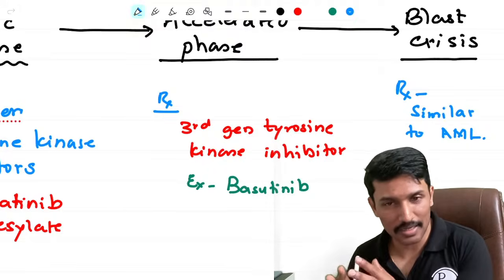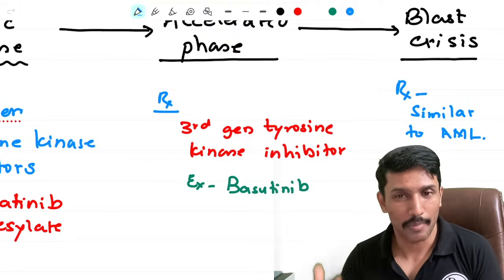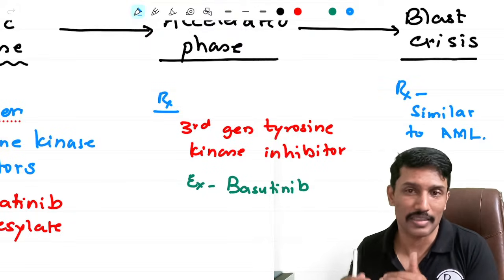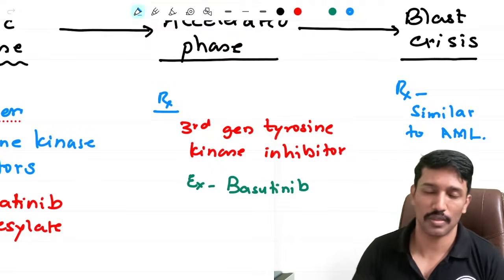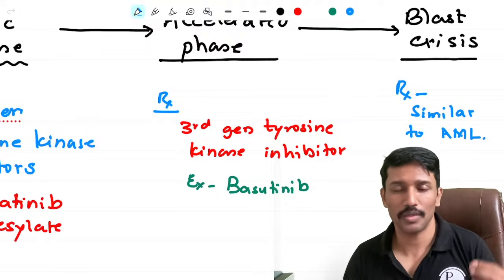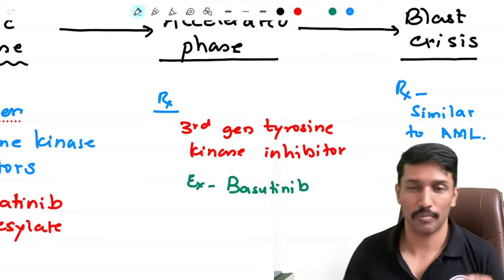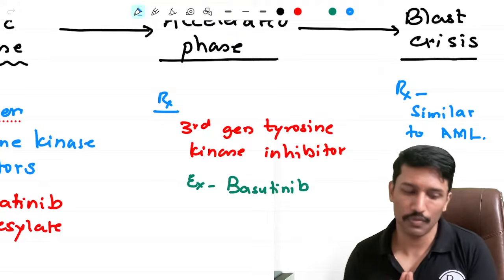Same thing, that is induction phase. Followed by that, we had a consolidation with cytarabine or the hematopoietic stem cell transplantation. Exactly same thing we are doing if patient ends up with blast crisis. If they respond to chronic phase, first generation tyrosine kinase inhibitors, well and good, beautiful. If not, if they get into accelerated phase, the third generation tyrosine kinase inhibitor like Bosutinib. But if they end up with a blast crisis, we treat it exactly how we treat a case of AML,